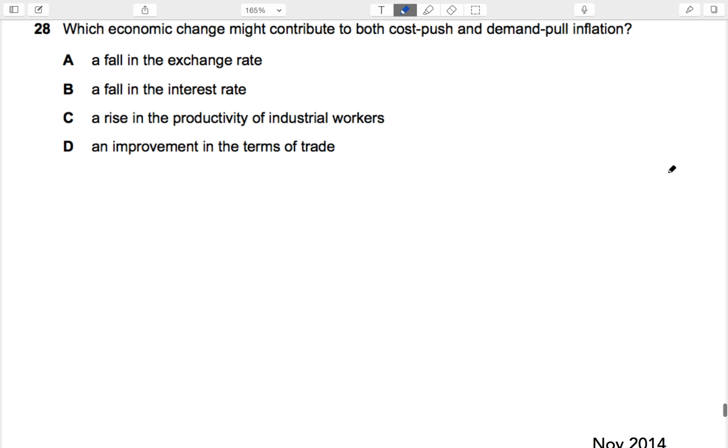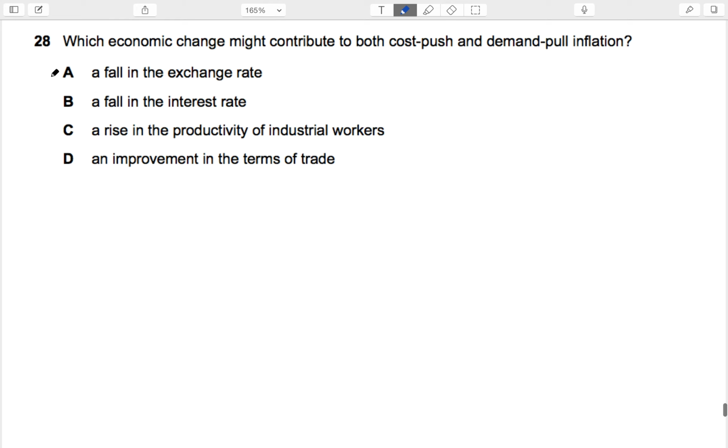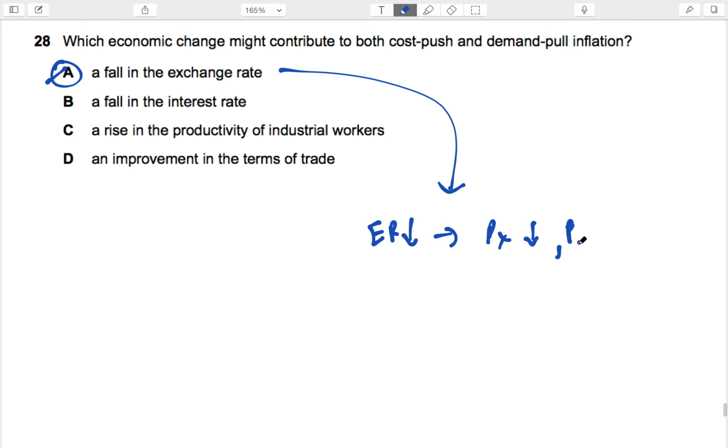Which economic change might contribute to both cost push and demand pull inflation? A would be the right answer. We know this. Why? Because if the exchange rate goes down, exports become cheaper, imports become expensive, X minus M goes up, and demand pull inflation would happen. Imported inflation. Shabash.